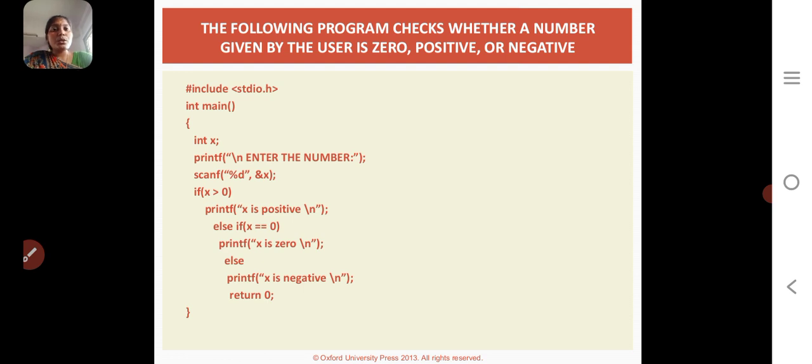Suppose both conditions are false, then the default statement, the false statement n, is x is negative.